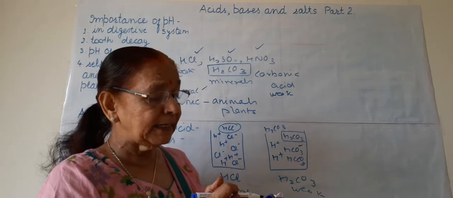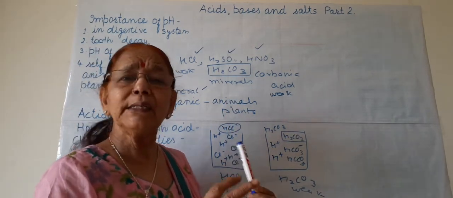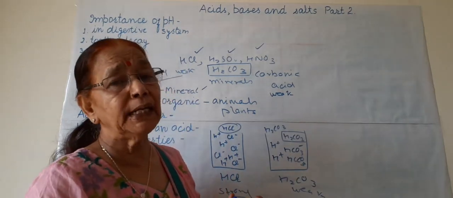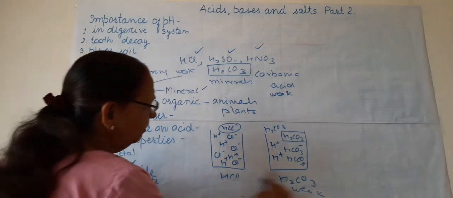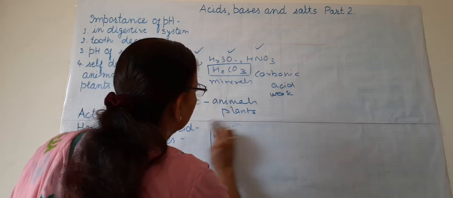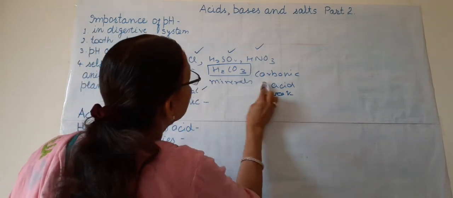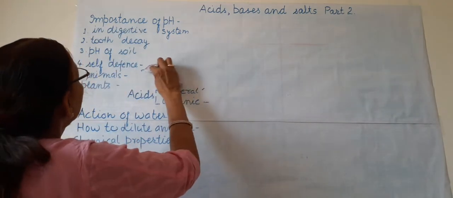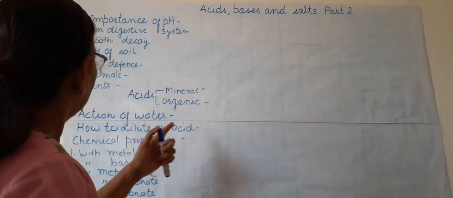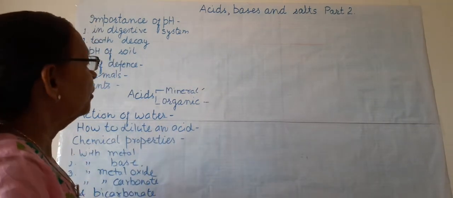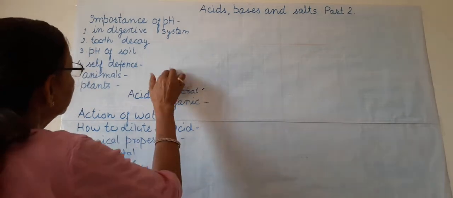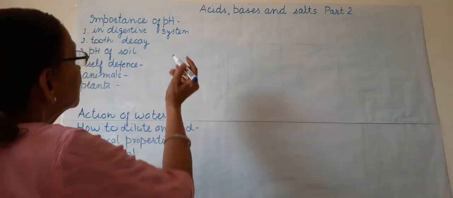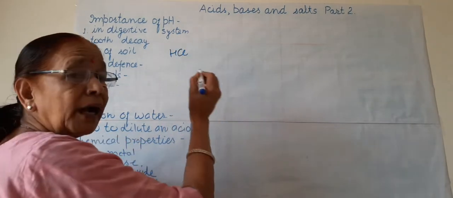So, all the organic acids like acetic and lactic are weak acids, as they ionize incompletely in water. So, this is about the classification of acids. Next we will come to how an acid can be diluted. First, we will see the action of water on acid, that is, what happens if water is mixed with acid.